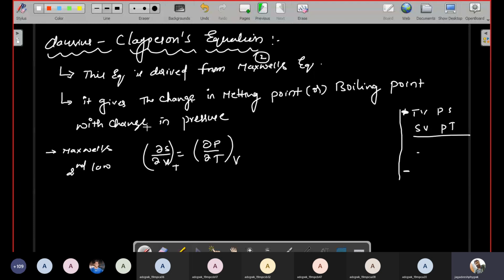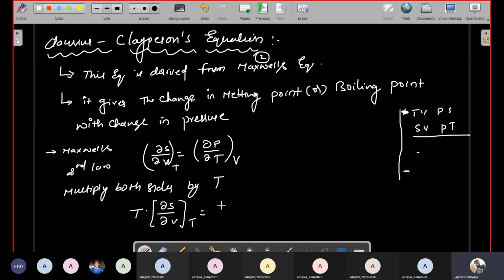Okay, now from this equation I am multiplying both sides by capital T. Now using this equation I'll solve it. Multiply both sides by capital T. Then what will happen? Therefore capital T times dou S by dou V at constant temperature is equal to capital T times dou P by dou T at constant volume.